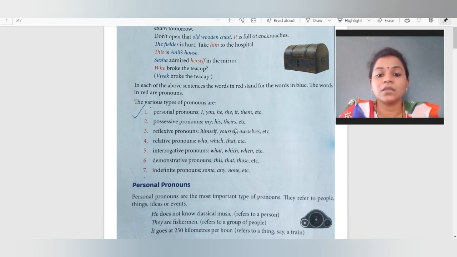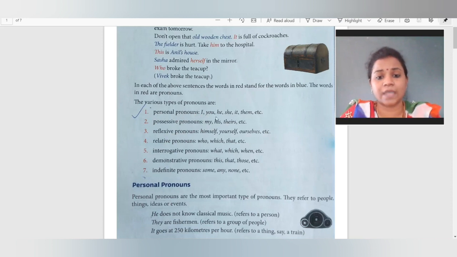These are the words which are used in these different pronouns. Now in this we will only pay attention to these three pronouns, that is personal, possessive and reflexive. The rest we will do in the second part.